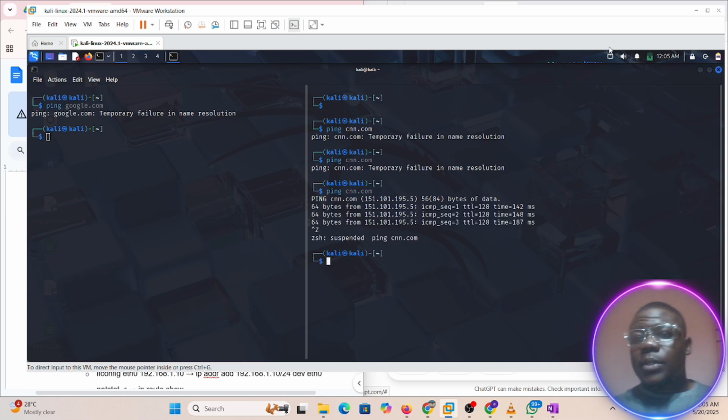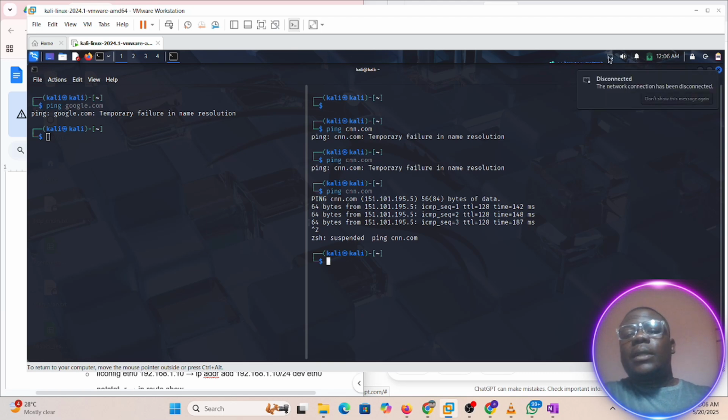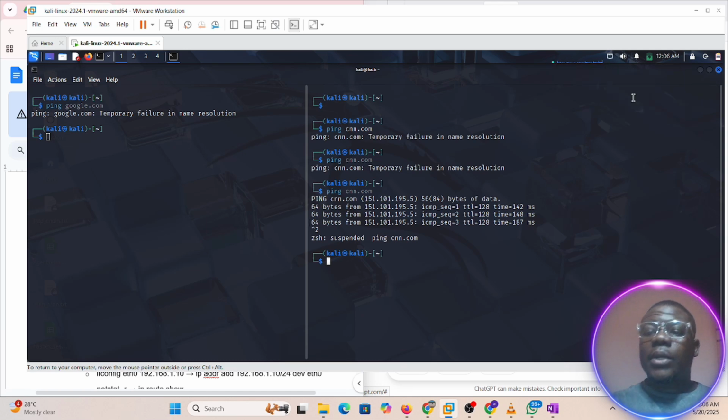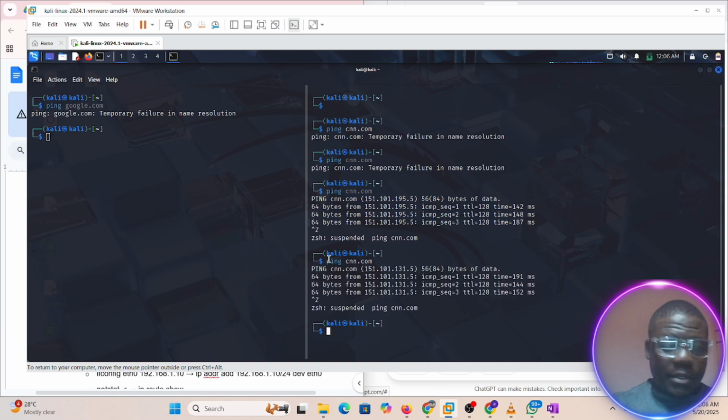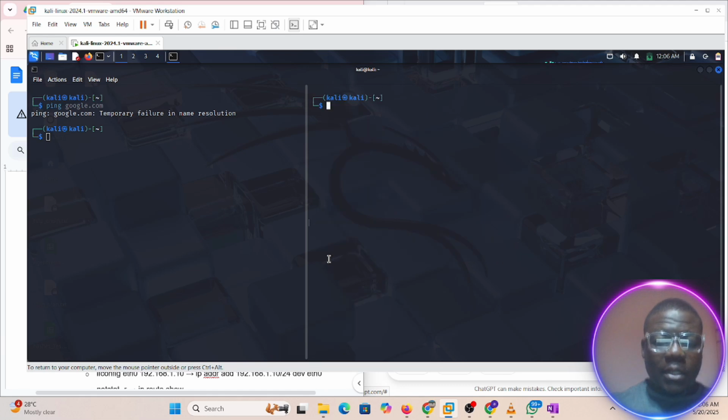So what I did was I came back here because this interface was shut down, so it was dead. I disconnected it again. This is me disconnecting it. Then I came back here and just reconnected it. And when we are done doing that, we are back, and here we have clear.